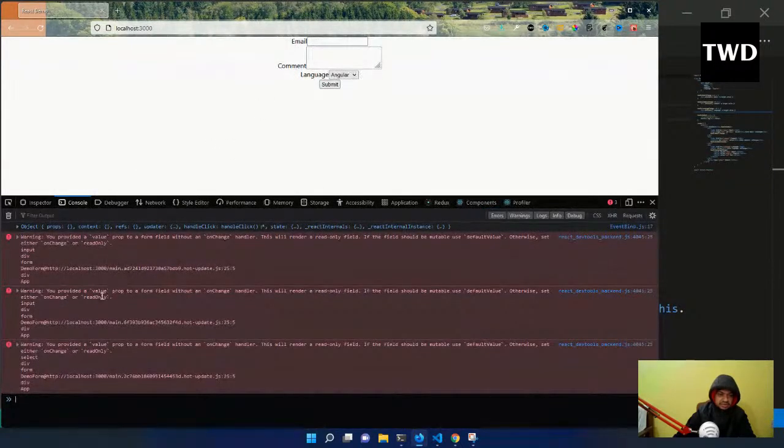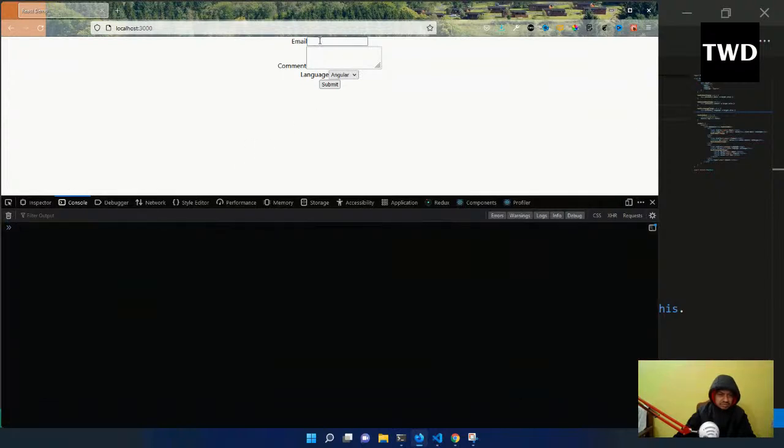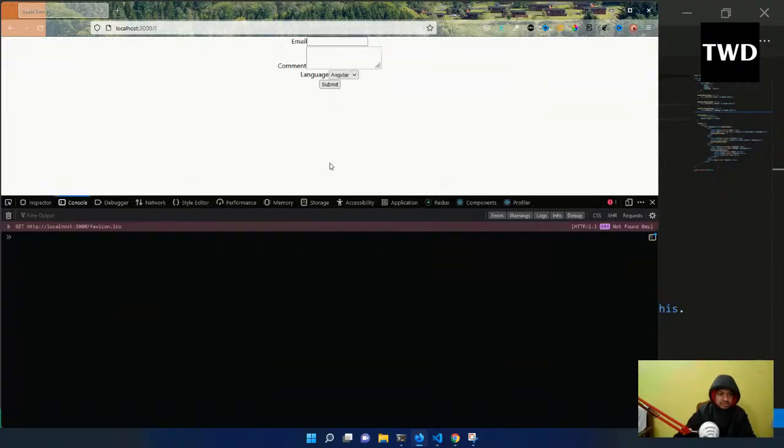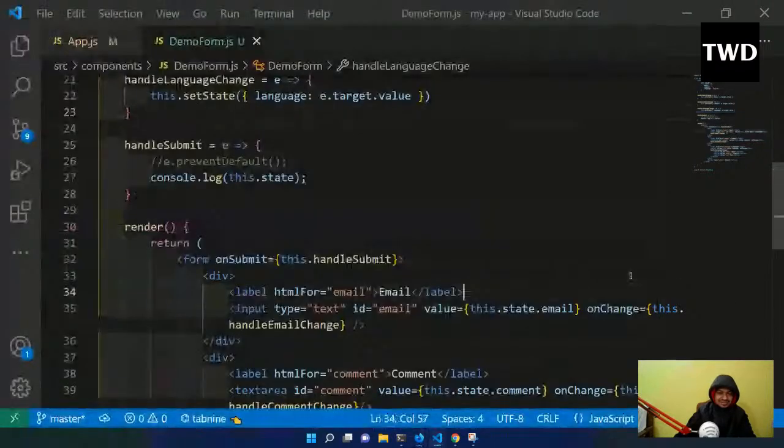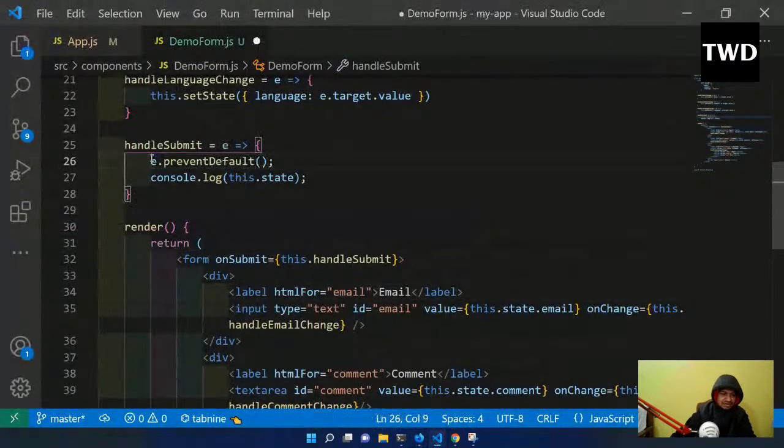Now I enter an email, gmail.com, and I'm going to do submit. And see this, it refreshed and everything got away. So that's why e.preventDefault is very much required, so that the default function of refreshing should not work. This is an HTML problem, not a React problem.